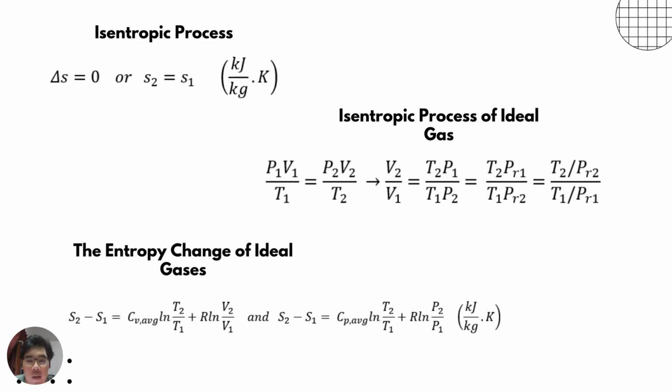And then the last one, we get the entropy change of ideal gases. For ideal gases, specific heats vary almost linearly in the temperature range of interest. The possible error is minimized by using specific heat values evaluated at the average temperature. And we got the formula S2 minus S1 equals CV average ln T2 over T1 plus R ln V2 over V1. And also we can change the CV to the CP average, with the unit kJ over kg times Kelvin.